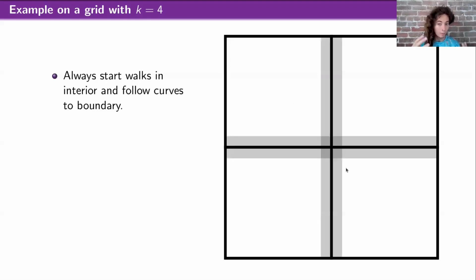And so I'm going to do a similar approach. I'm going to start a random walk in the very middle of the dual graph and hope that it stays within some small epsilon of the center line and gets all the way to the boundary. And I've just argued this is like our sequence of circles or sequence of squares argument. Again, it's constant probability that it will do that.